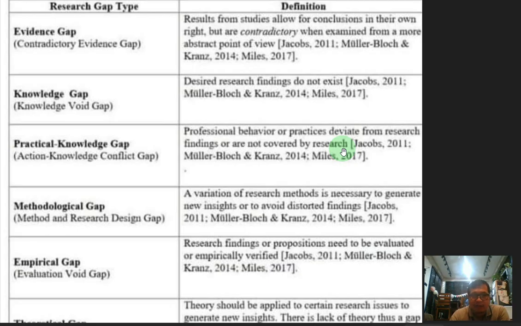Then you have the practical knowledge gap. Professional behavior or practices deviate from research findings or are not covered by research. So there's a conflict between the practicality and the knowledge component.